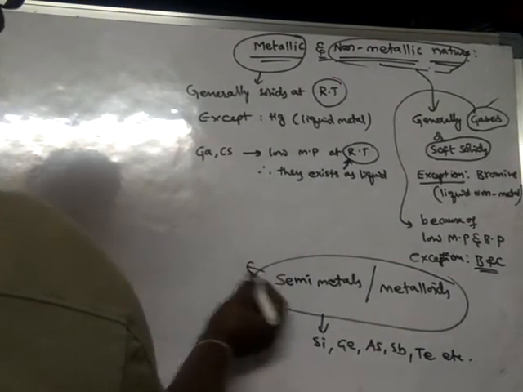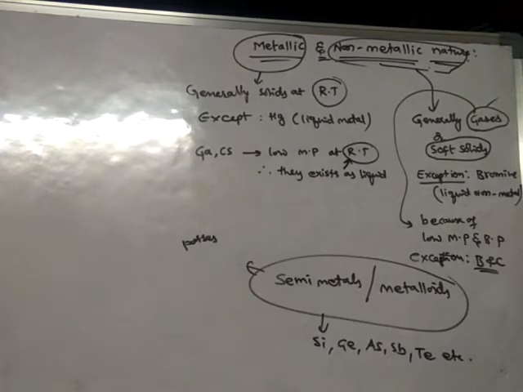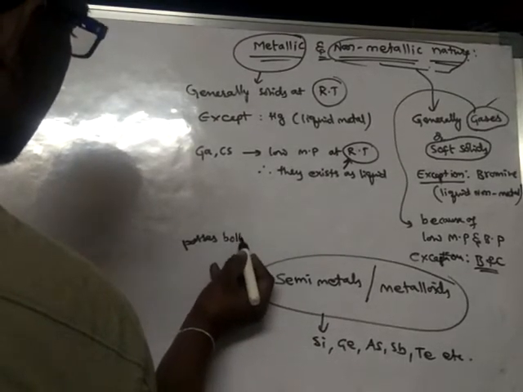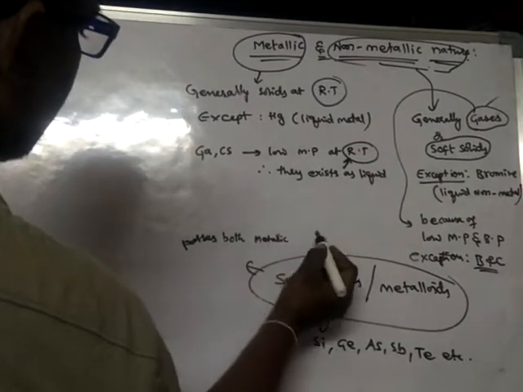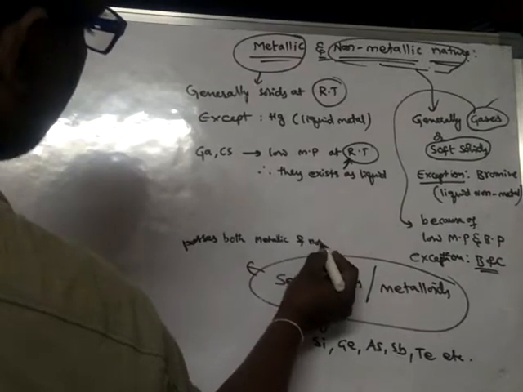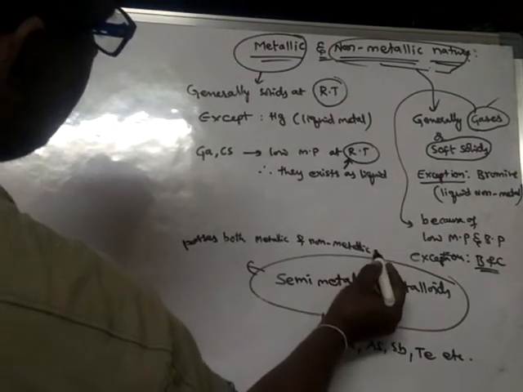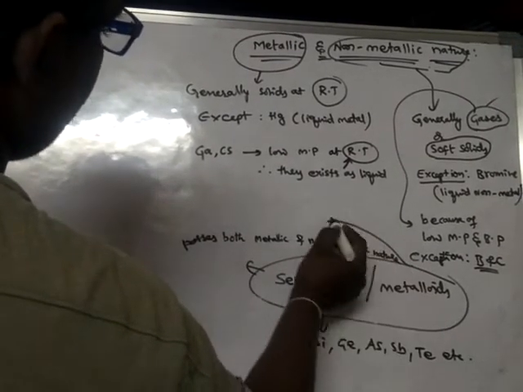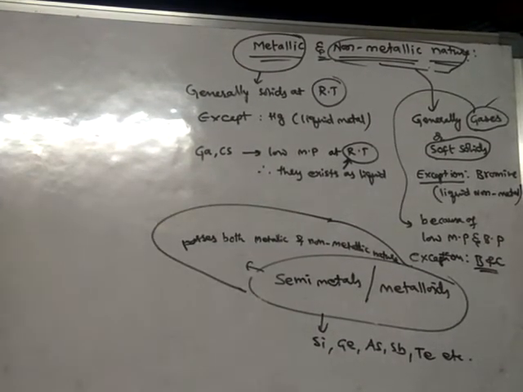That means semi-metals or metalloids possess both metallic and non-metallic nature. Both metallic and non-metallic nature are possessed by semi-metals or else metalloids.